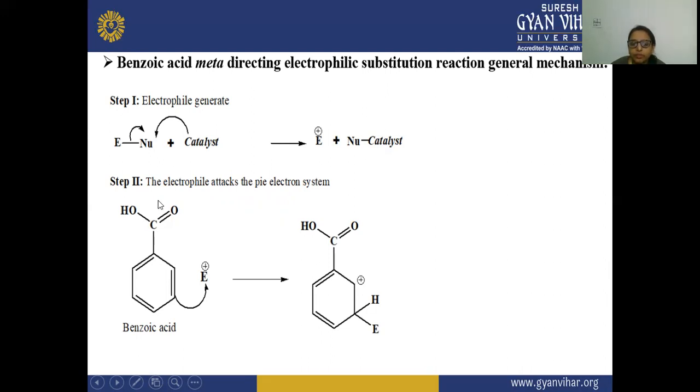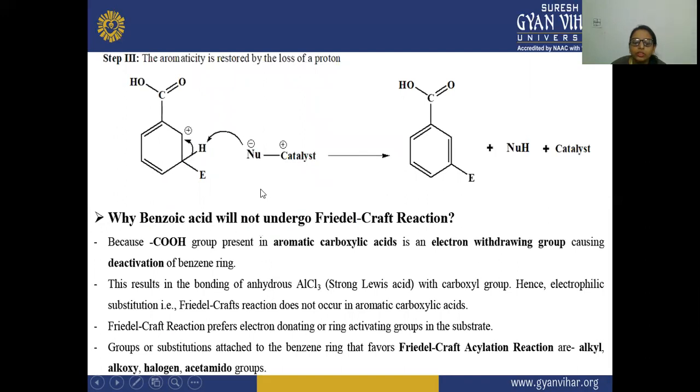In the second step, the electrophile attacks the pi electron system. Now this electrophile is attacking the pi electron system, meaning the double bond system. Here it is attacking the meta directing position, and you can see the positive charge will shift to this position. In the third step, the aromaticity is restored by the loss of a proton.